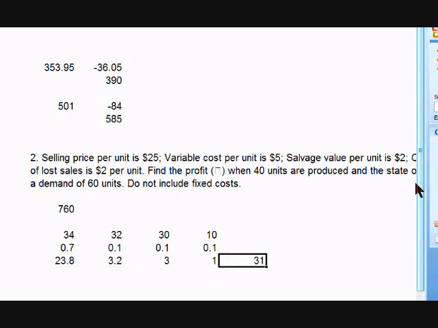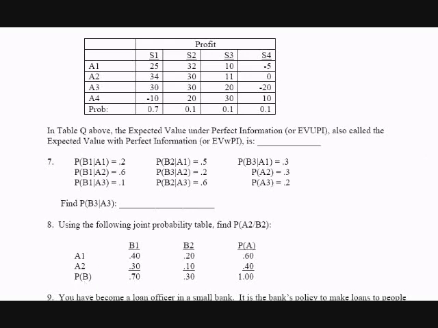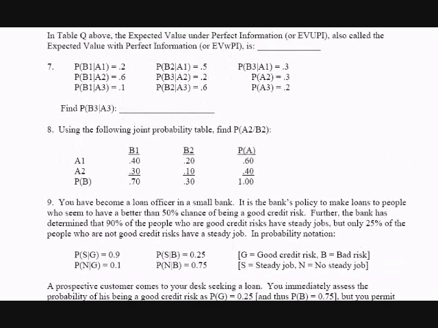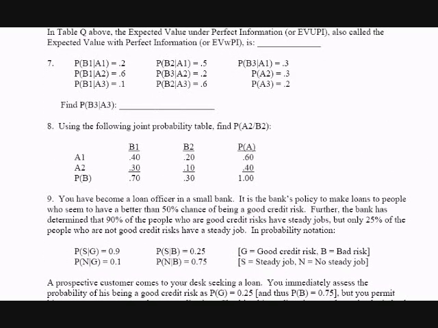And let's move on to question number 7. All right, question number 7 is a conditional probability question. And this one's a little more tricky, but if you think about how you would set it up, we're just going to use the same types of tables that we've used in many of these other problems. In fact, if you look at the table right below, we're going to set up a table very similar in this case. This is a joint probability table.